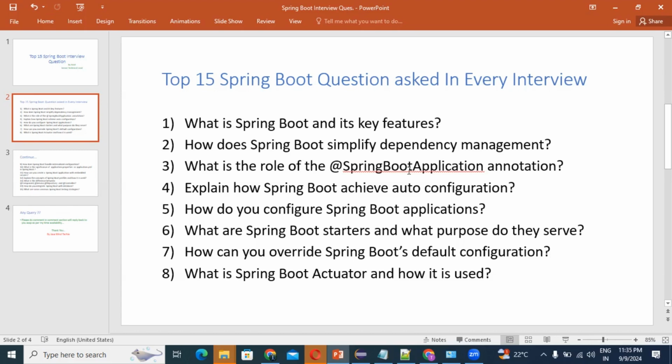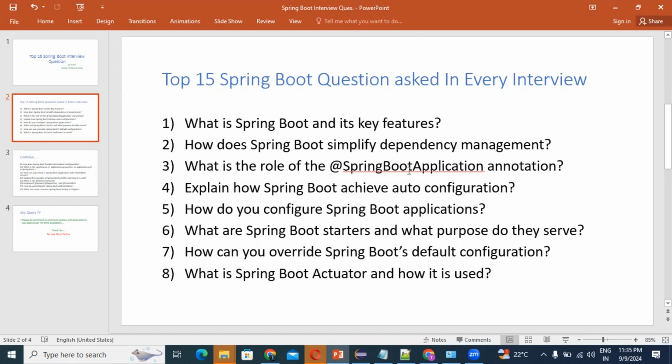configuring Spring. Correct? Yes or no? So guys, what are the key features? If we explain what Spring Boot is, then we should also know the key features of Spring Boot. The first key feature is auto configuration.